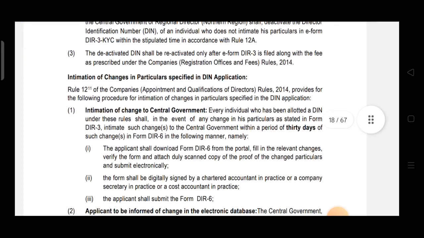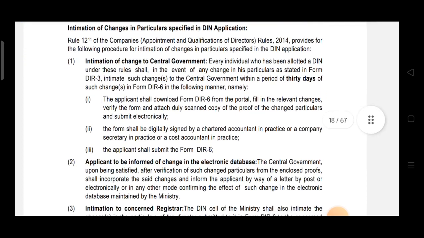Then intimation of change in particulars: if there is any change in particulars, then the director is required to intimate the central government within 30 days of such change. It will be intimated in form DIR 6, and DIR 6 will be downloaded from the portal. Then the relevant changes will be filled in and verified, and it will be digitally signed by a chartered accountant in practice, a CS in practice, or a cost accountant in practice.